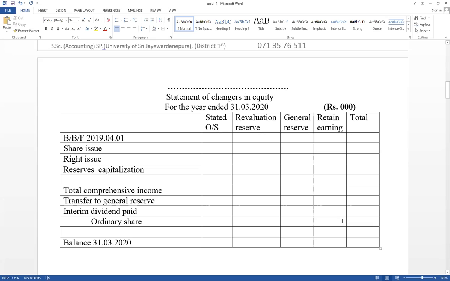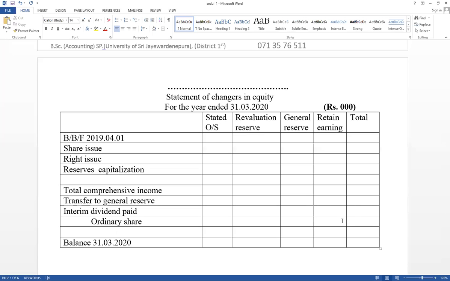Those are the differences when compared with sole proprietorships and partnerships. All other adjustments are available in all organizations. It means bad and doubtful debts, disposal, revaluation, leasing, EPF and ETF, damaged stock, donation. Those are available in all organizations.